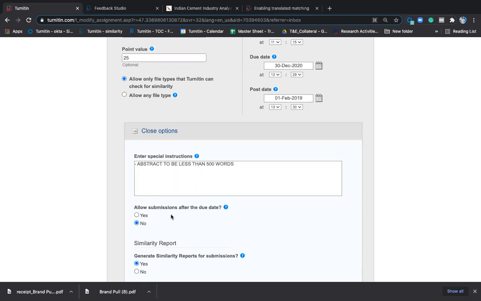Actually, I don't want to extend the due date, because students should not be encouraged to submit later. So then you can choose allow submission after due date, so that the student can submit, but they will not be able to see any reports or comments that are shared by you.